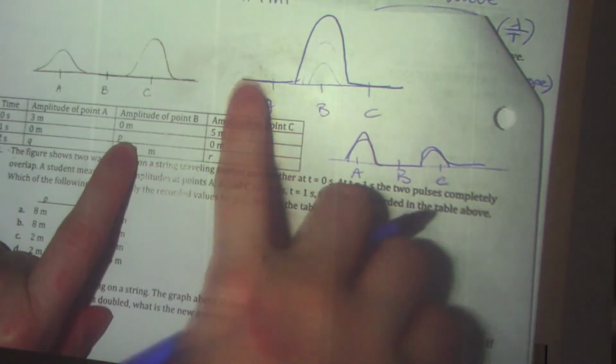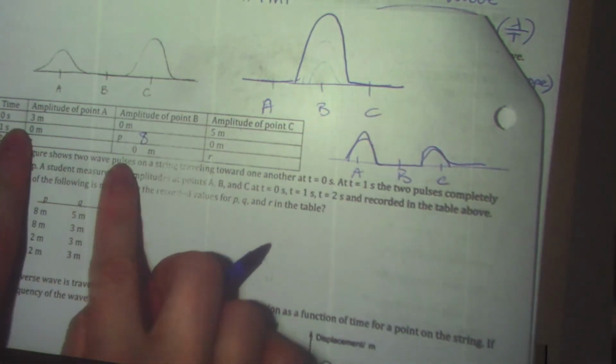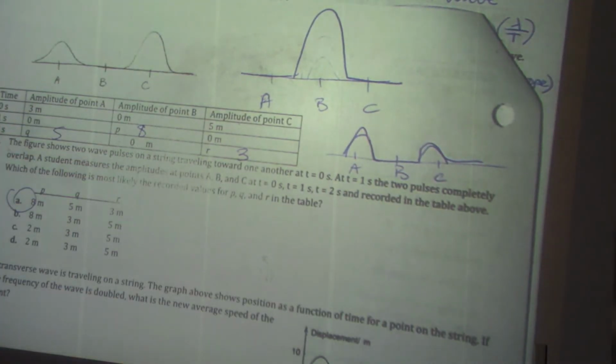At B, this is 0 and 0 because they've completely overlapped. So the two amplitudes would add together to get 8 meters. And then at 2, now they've passed each other. They're not interfering. It's just that this one is over here and they've switched. So this would be 5 and this would be 3. So A. Number 3, a transverse wave is traveling on a string.